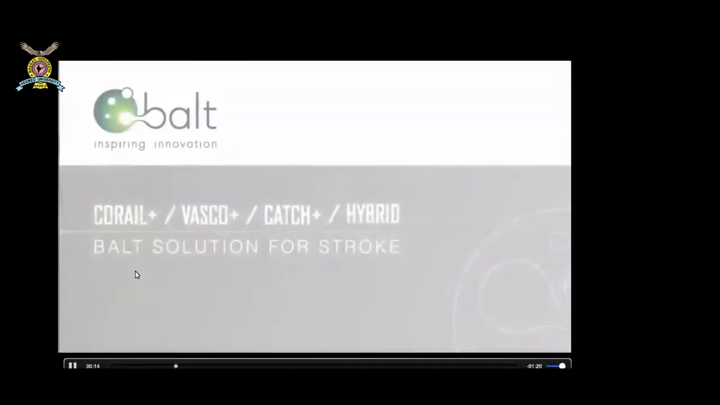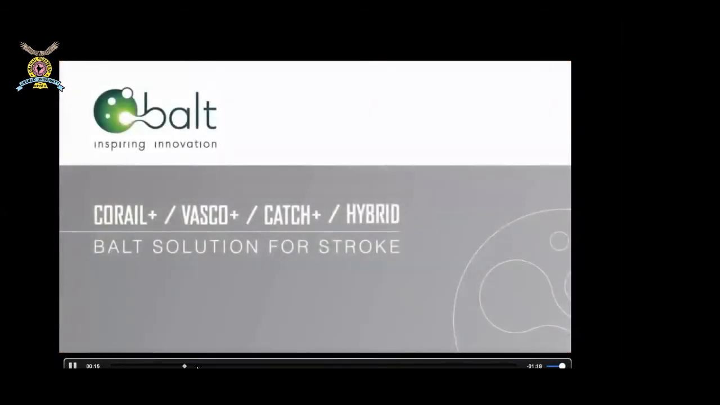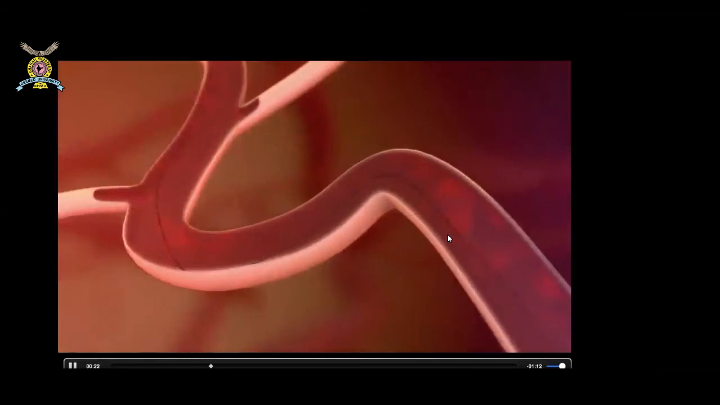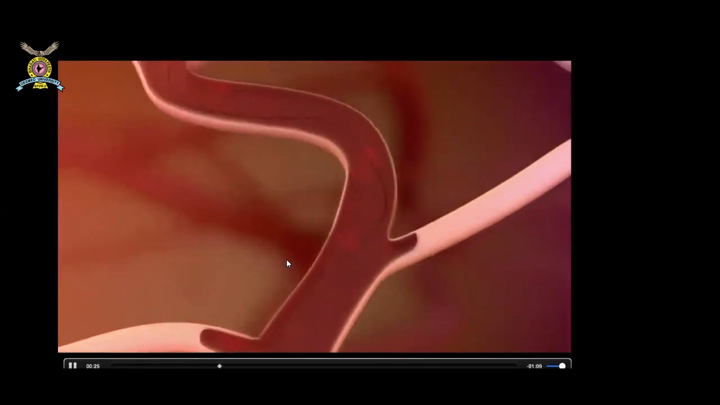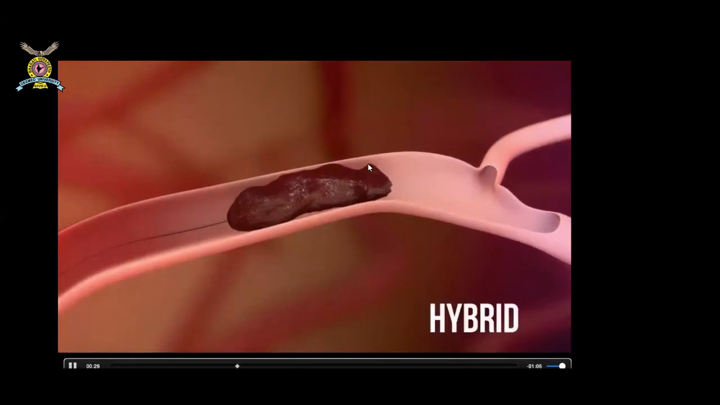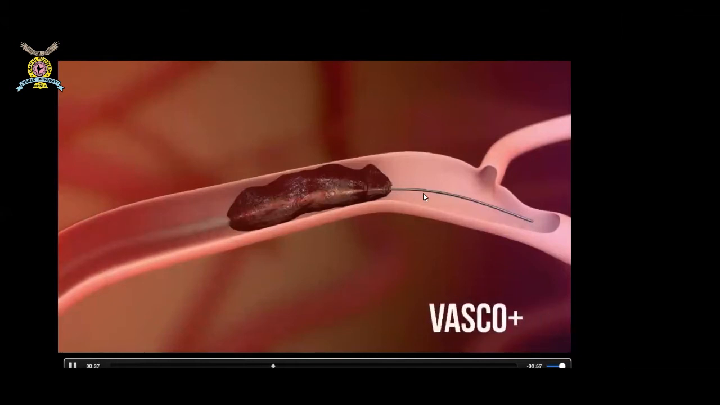Inside the blood vessels of the brain, from the femoral artery, we take these small tubes which are known as catheters. Suppose this is the clot which is obstructing the blood flow of the brain. We cross that clot using something known as micro wires, or small wires. And on top of that wire, we place a micro catheter. These are basically nothing but tubes.